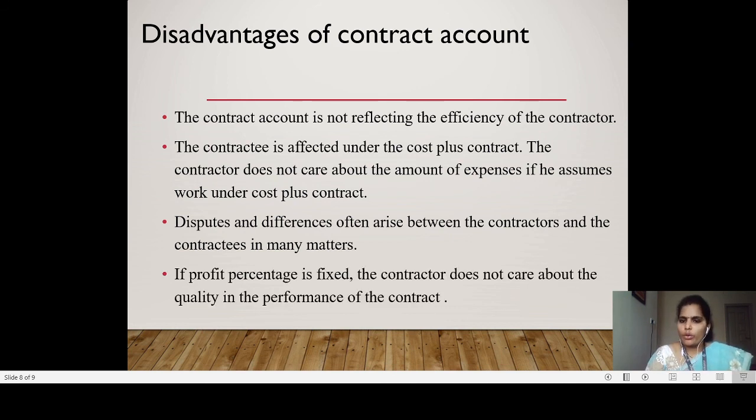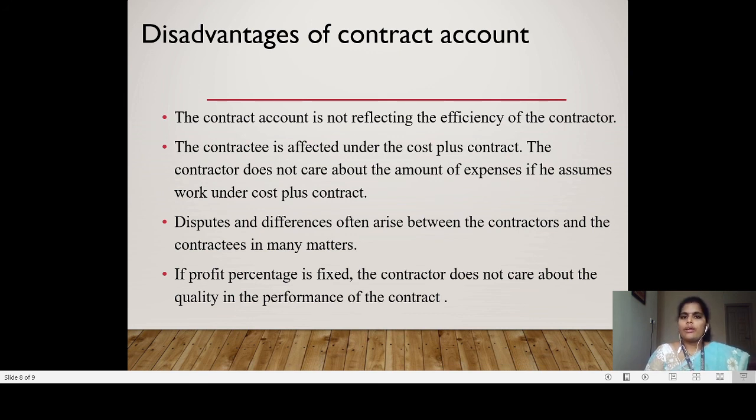So we have to be very careful with that. And one more thing: when the contractor is very sure how much profit he is going to earn, he will not bother about the quality of the work because he will concentrate more on the profit rather than the quality. So this is about the disadvantages of contract account.